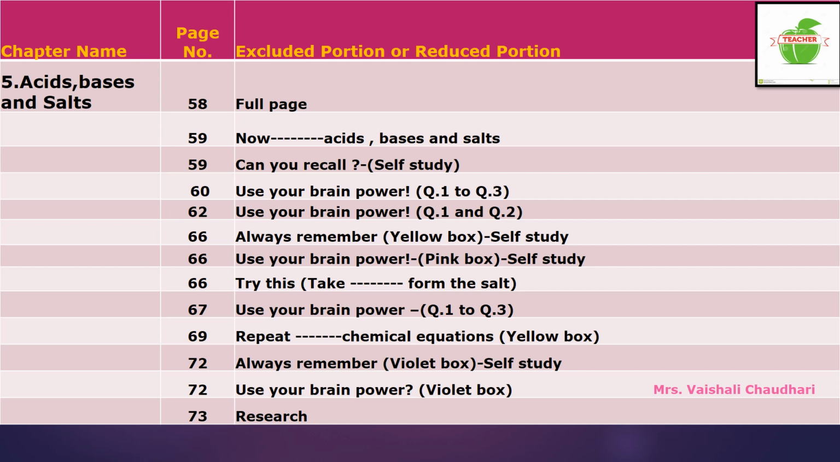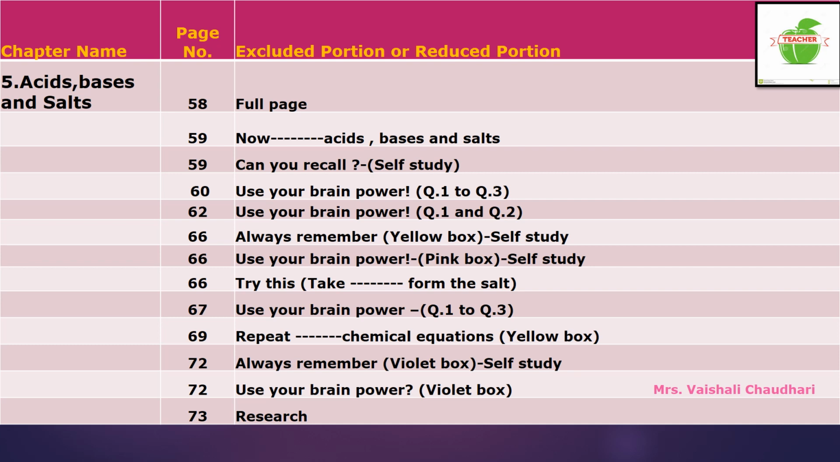Again on the same page, that is page number 66 only. That is use your brain power. Pink colored box is given. That part is also for your self-study. On page number 66 only, one activity is given, children. That is try this. So this activity starts from take a big test tube to the form the salt, means acid to form the salt. This activity excluded from your syllabus.